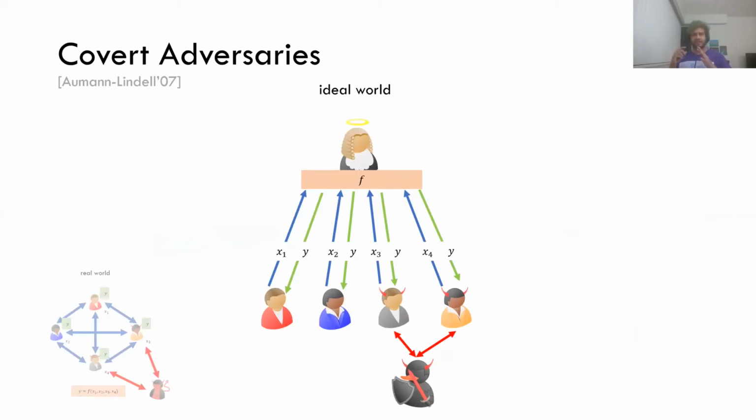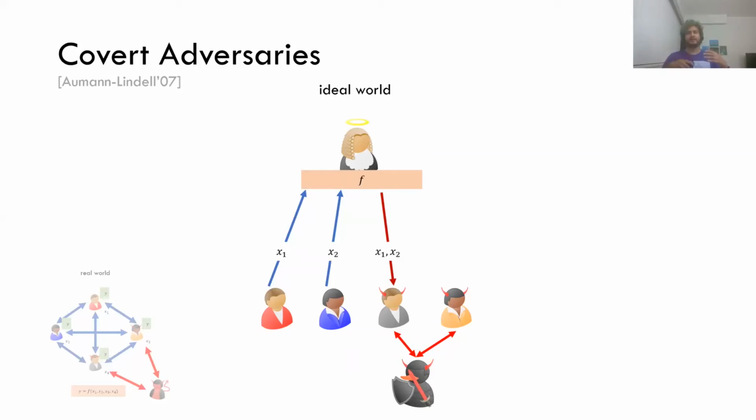In the ideal world, this is what we had before, but now once the honest parties send their inputs, an adversary can send a special cheat message. On receiving this cheat message, the trusted party collects all the honest party inputs and sends it to the adversary. So the adversary has cheated and learned all the honest party inputs.